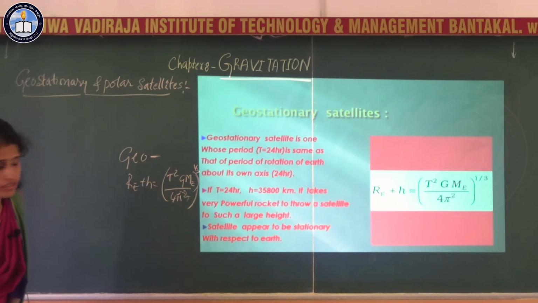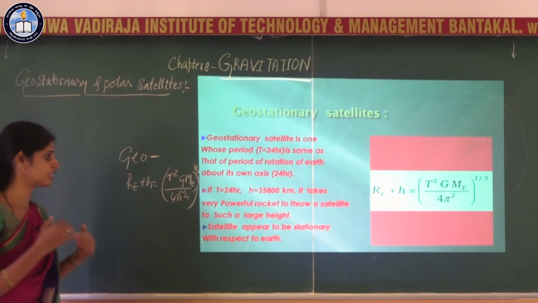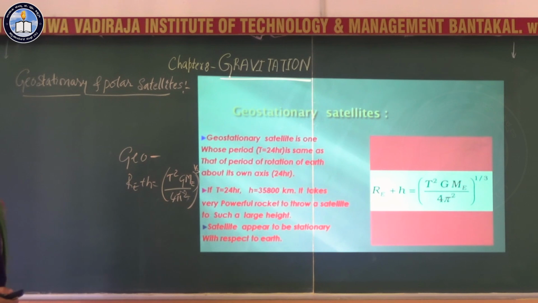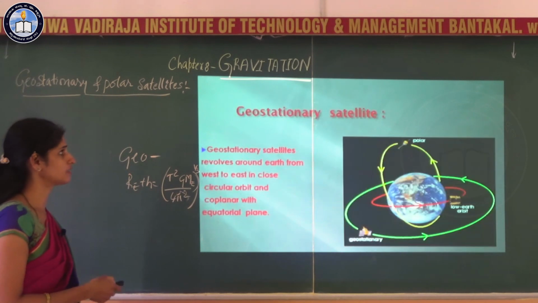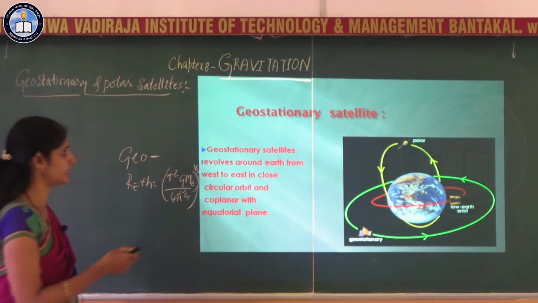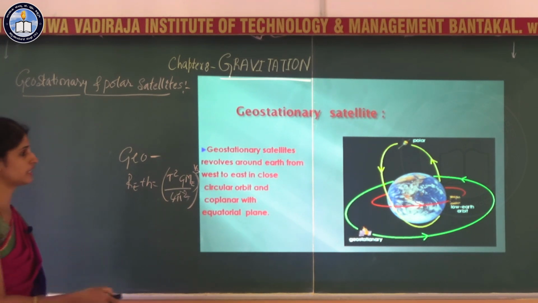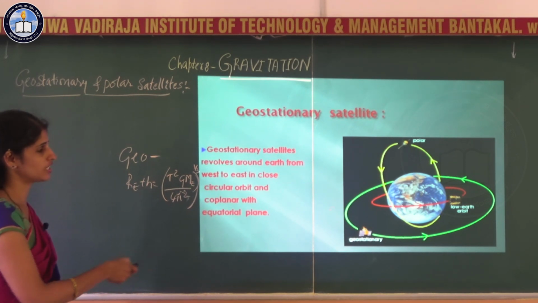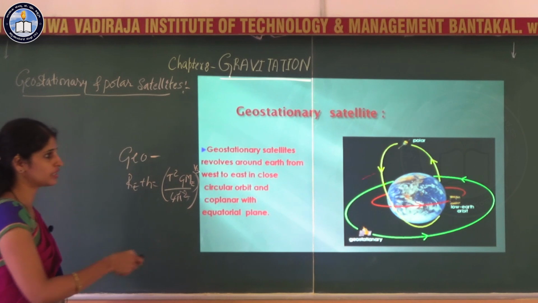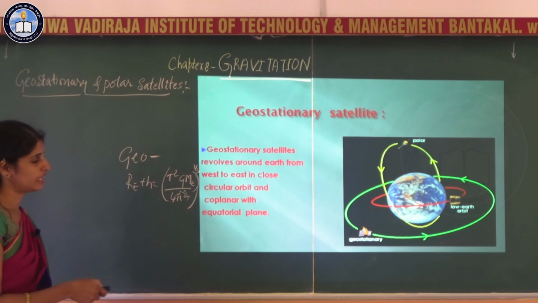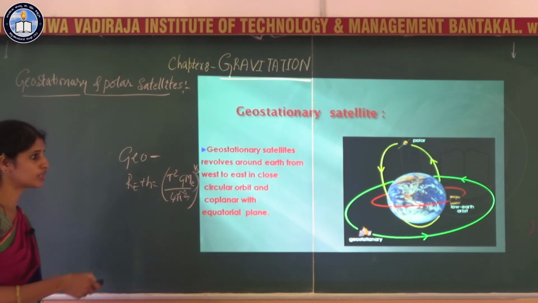The satellite which appears stationary with respect to Earth is called a geostationary satellite. The main application of these satellites is as communication satellites. How they revolve around the Earth, you can see with this picture. The geostationary satellites orbit around the Earth in the west to east direction, and they are coplanar with the equatorial plane.